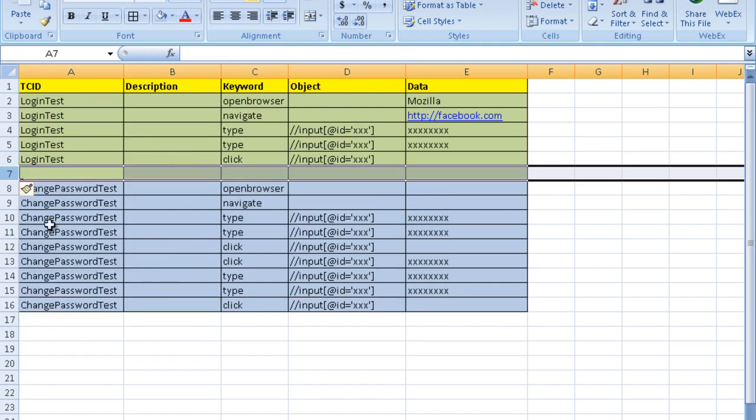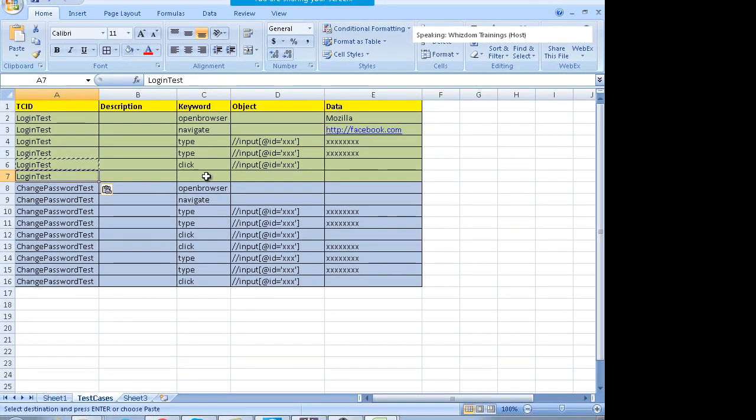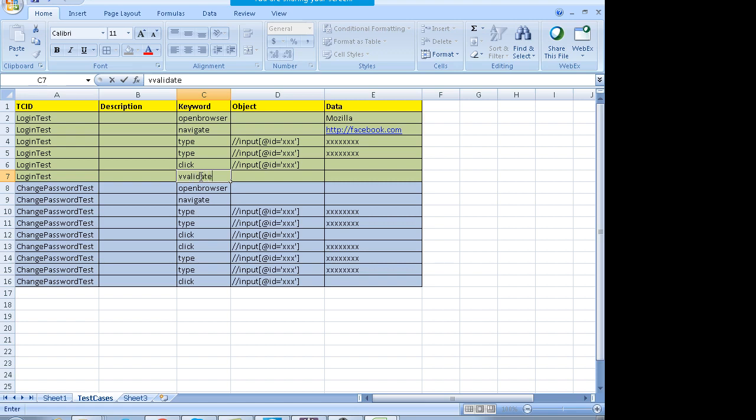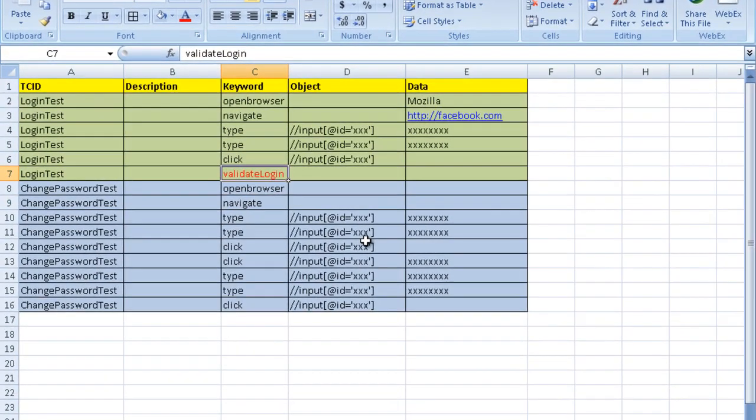Okay, you will have to type the login test and you will have to type a keyword validate login. Now this kind of keyword is an application dependent keyword. I am marking it red. This is only applicable for the Facebook website. Maybe you will check the title of the page or something, whatever you want.